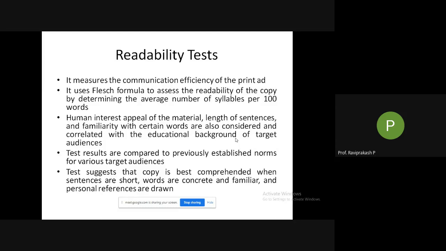Then the words which are concrete and familiar, in the sense words which give a firm footing and which are very much used or known by the people. If you are using that, then people will remember. The things which you don't use much, you usually won't remember.